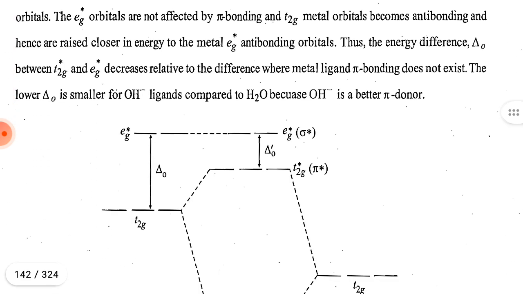orbitals. The eg* orbitals are not affected by sigma-pi bonding, and the t2g metal orbitals become anti-bonding and hence are raised closer in energy to the metal eg* anti-bonding molecular orbital. Thus the energy difference delta zero between t2g* and eg* decreases relative to the difference where metal-ligand pi bonding does not exist. The lower delta zero is smaller for OH⁻ ligand compared to water because OH⁻ is a better pi donor.